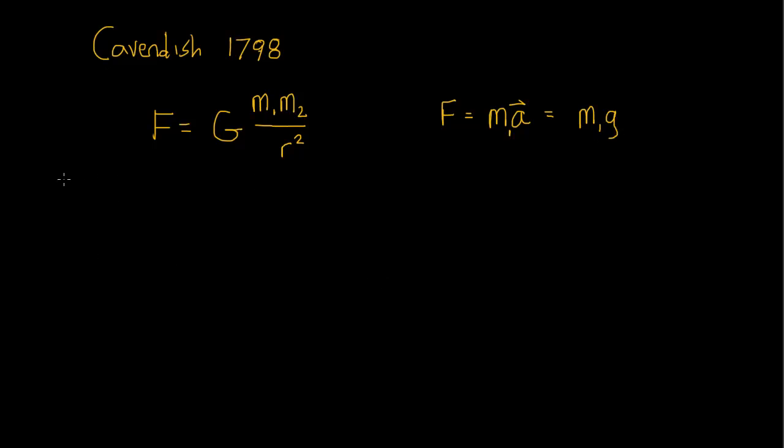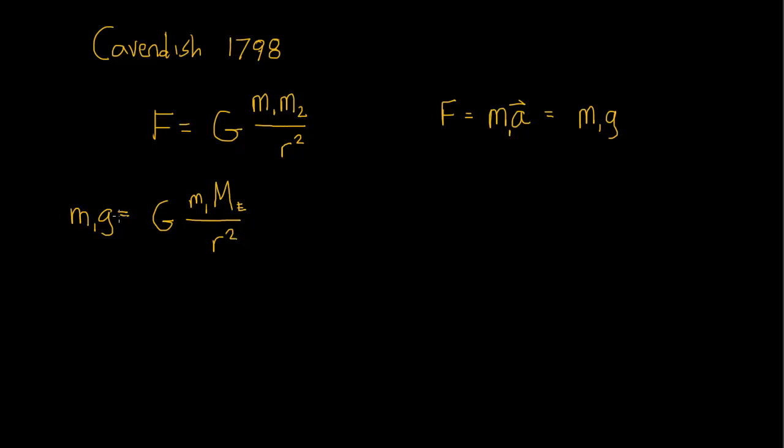So if we combine these together, we can see that the force, which is m1 g, is equal to big G times m1 m2, where m2 is now the mass of the Earth, divided by r squared, which is the distance between the surface and the center of the Earth, which we just said we know.